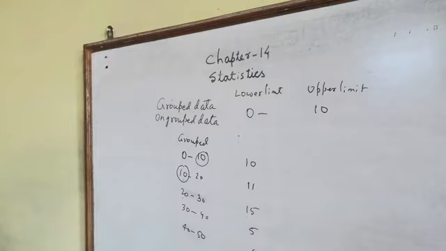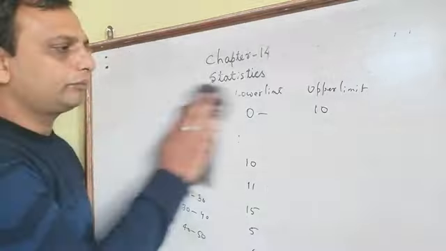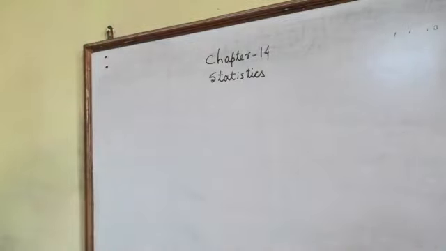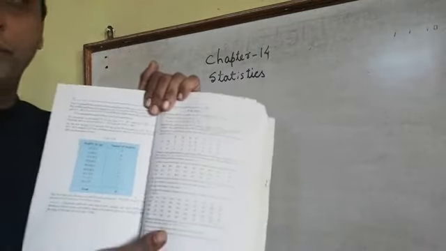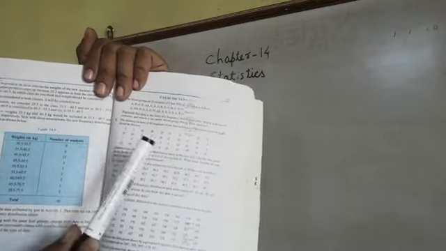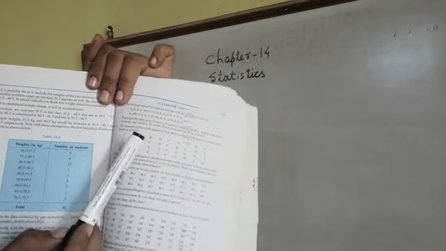Now we will solve exercise 14.2. You can see I have taken this book here, and this is a very lengthy question to write, so you can refer to the book also.